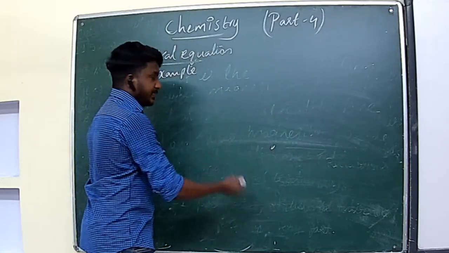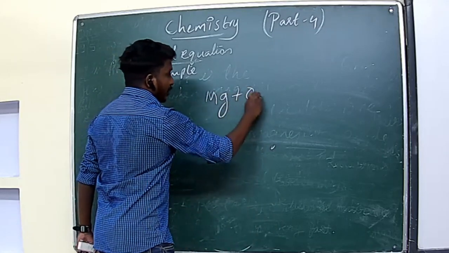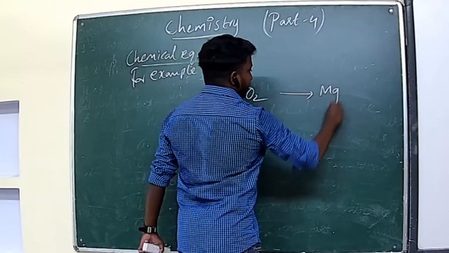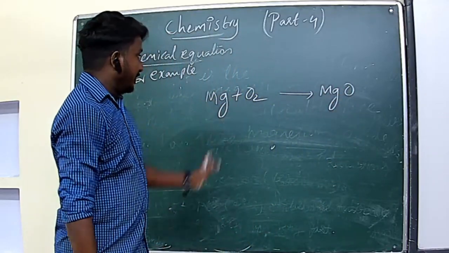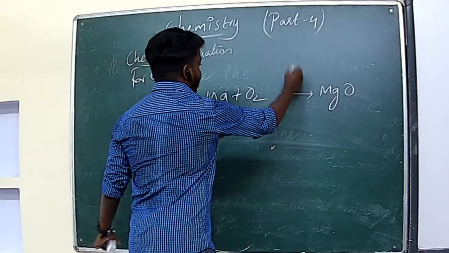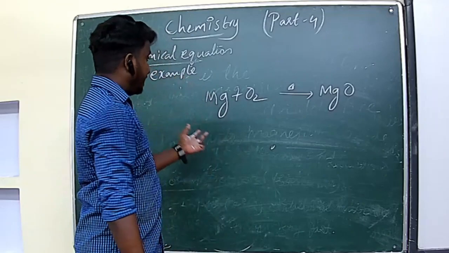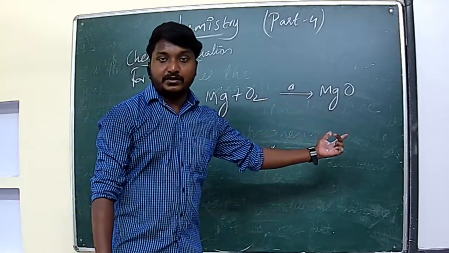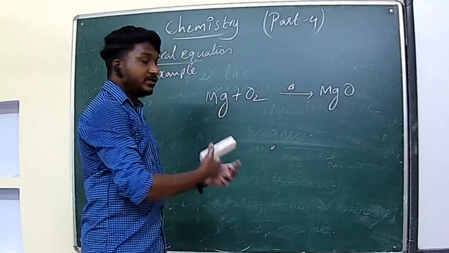When magnesium ribbon is heated in air, it reacts with oxygen to form magnesium oxide. So this is a chemical equation. From the equation we can understand, by heating, which we can represent by the triangle sign also, that this is the reaction between magnesium and oxygen. Then the product is magnesium oxide. So this is the simplest, shorthand form for the representation of a chemical reaction.